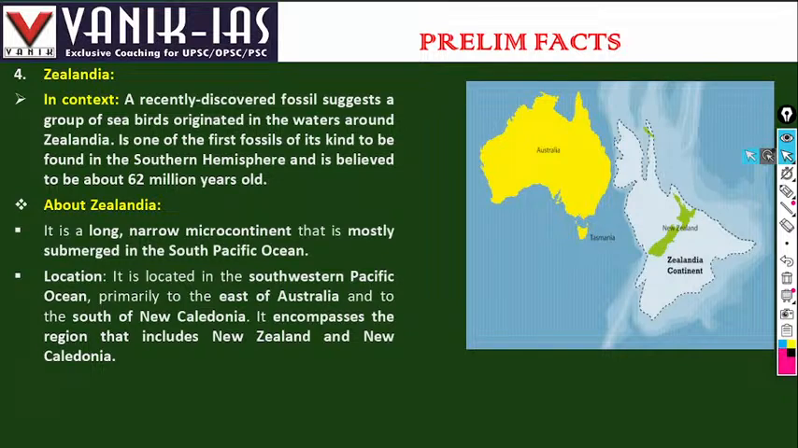It is a long, narrow microcontinent that is mostly submerged in the South Pacific. It is located in the Southwest Pacific Ocean, primarily to the east of Australia and to the south of New Caledonia. It encompasses the region that includes New Zealand and New Caledonia.